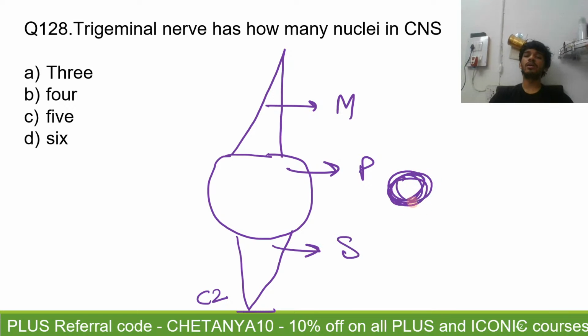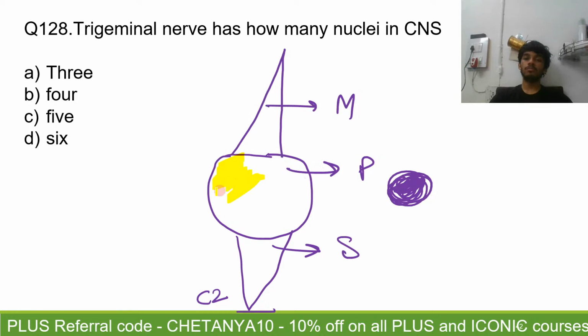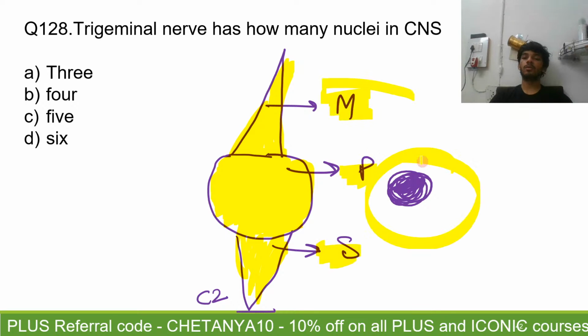Plus you will also have the motor nucleus of trigeminal. Please don't forget that trigeminal is a mixed nerve, so it also has a motor supply, so it will have to have a motor nucleus. Okay, so is this question clear? It's a very common scope for a silly mistake here. Please be careful. Which three nuclei did we make? One this, one this, one this, and which is this? Motor nucleus of trigeminal. The answer is going to be 4.